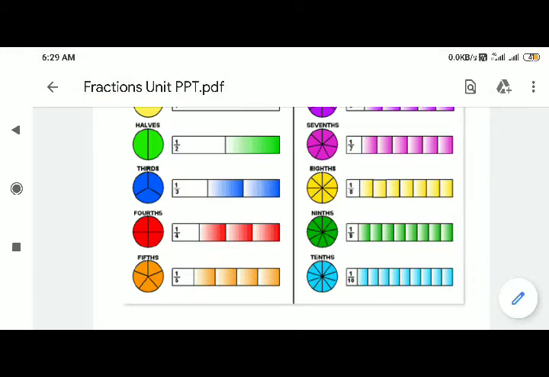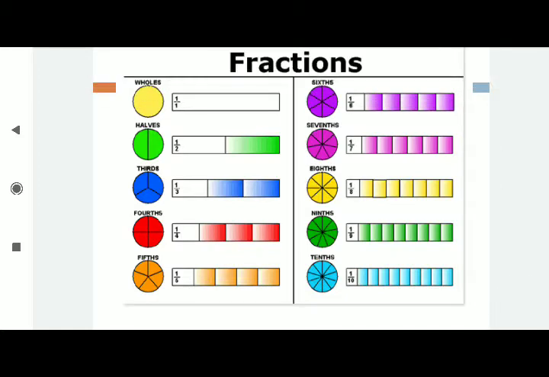If it is 2 parts, for example, if you take the blue color last tens, first one is 1 by 10, second one is 2 by 10, third one is 3 by 10. Like this you can write it.